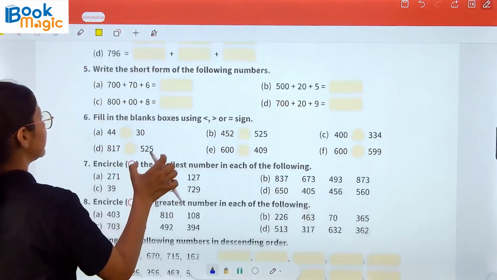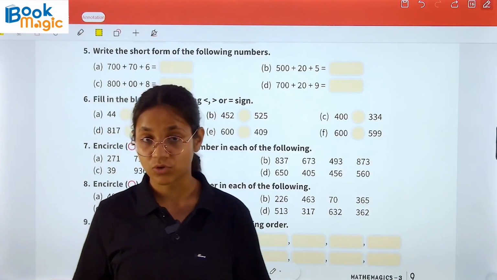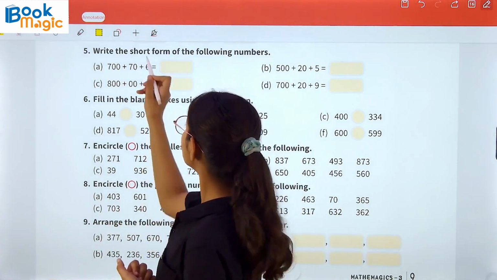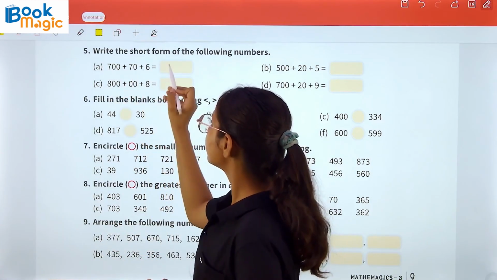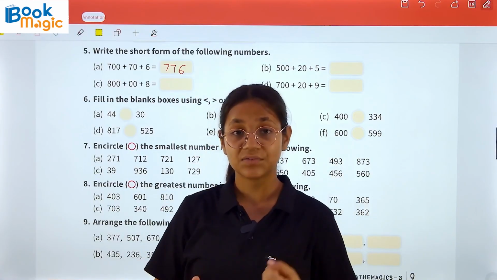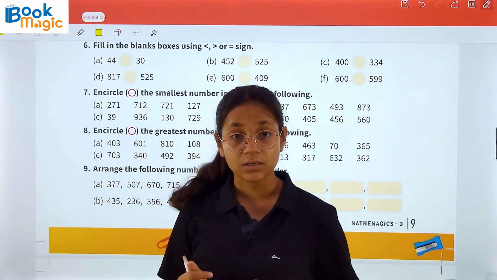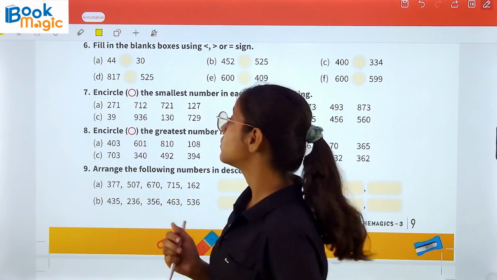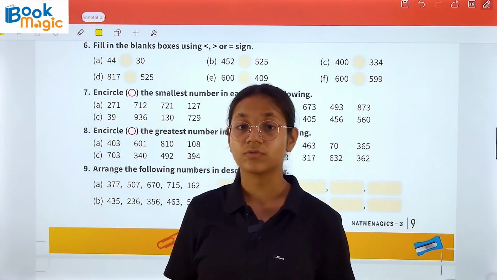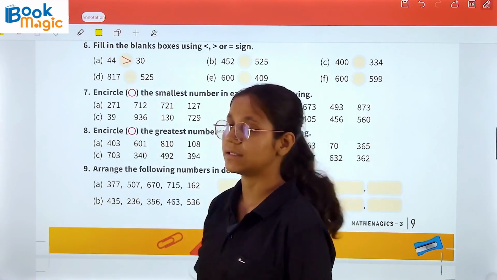Now the question number 5 says, write the short form of the following number. So we have to write here the short form of the number. We all know short form is nothing but the number itself. So the short form of this number is 776. Now question number 6. Fill in the blank boxes using less than, greater than or equal to sign. So part A, 44 and 30. We all know 44 is greater than 30. So we will apply here the greater than sign.